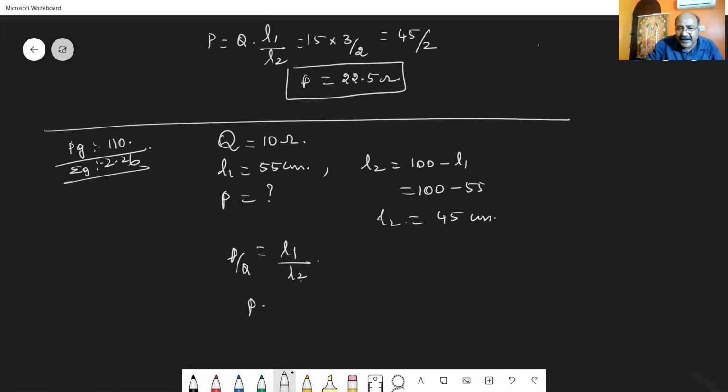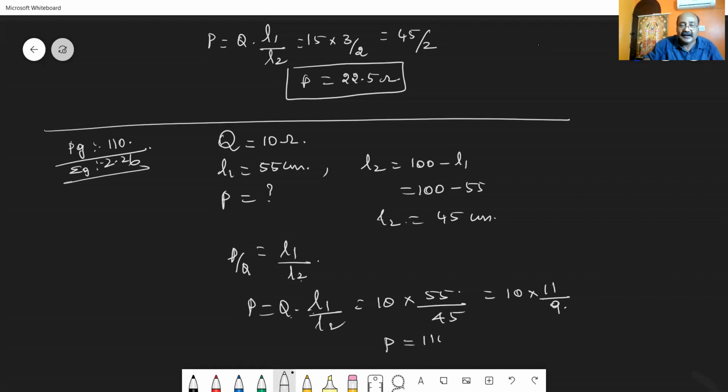You substitute, then P is equal to Q into L1 divided by L2. What is the value of Q? It is 10. What is L1? L1 is 55. What is L2? L2 is 45. So dividing by 9 and by 5, you get 10 into 11 divided by 9. So P is equal to 110 divided by 9, which is nothing but 12.2 ohm as its answer. Check it out.